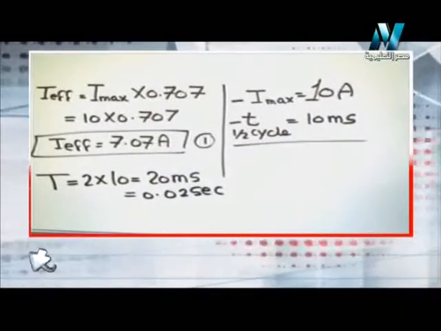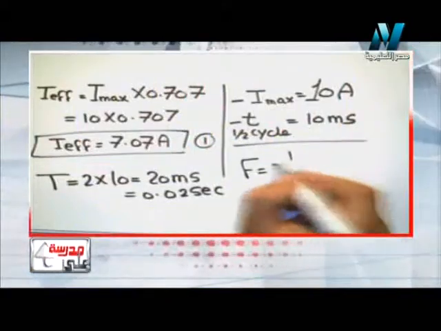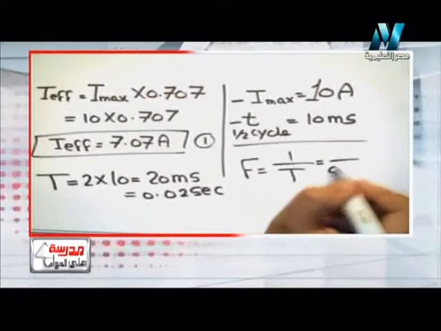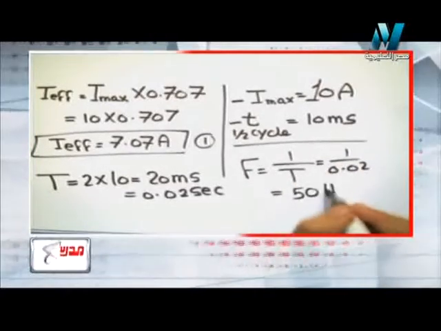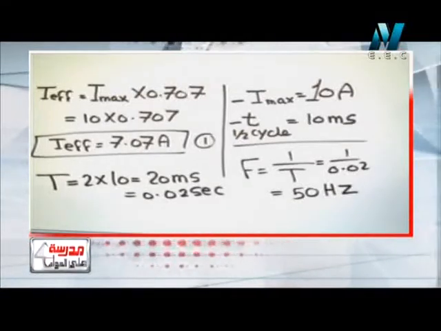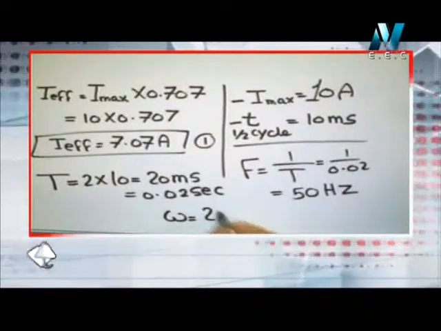In this graph, you can also be asked to find many things, like the frequency. I got the periodic time, which is 0.02, so I can find the frequency by dividing 1 over the periodic time, which is equal to about 50 hertz. And he can ask me to find the angular velocity, which is 2 pi f.